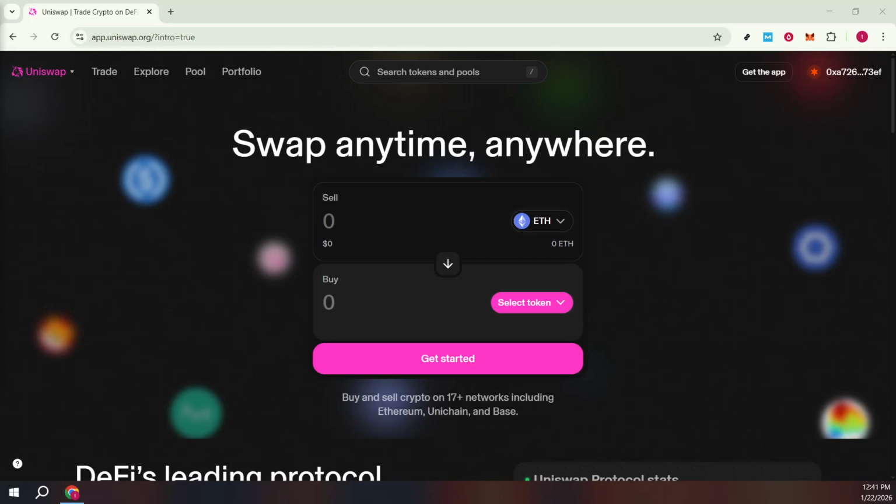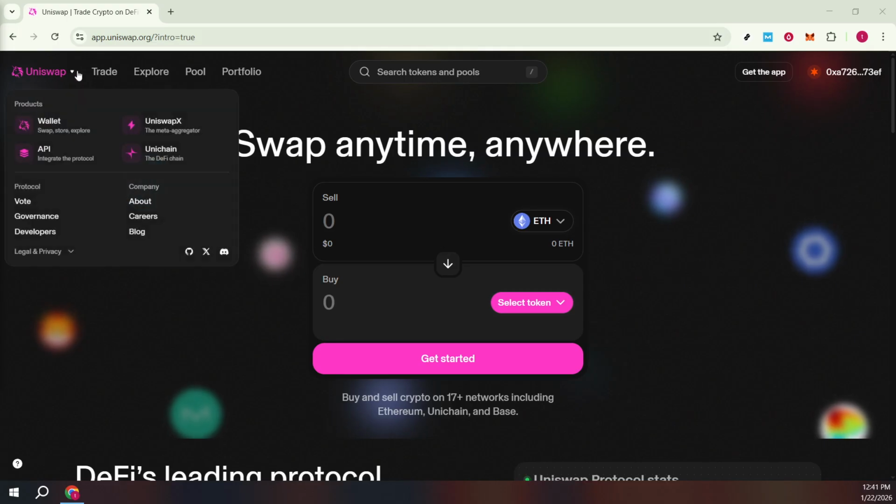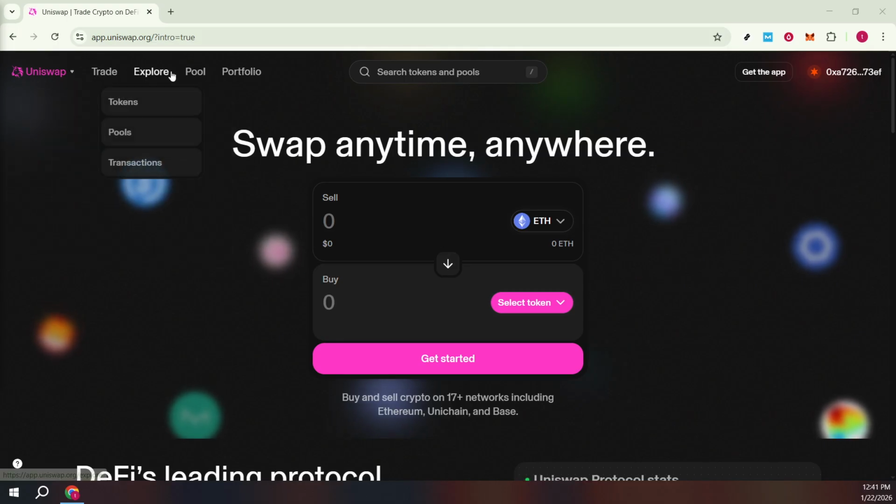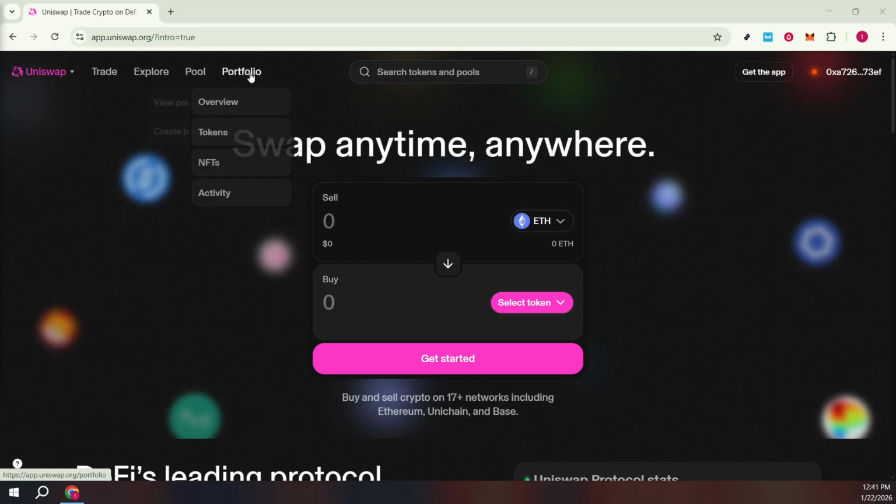In today's video, I'm going to teach you how to become a liquidity provider on Uniswap. By the end, you'll understand how to create a new liquidity position, choose your pair and fee tier, set a price range, and deposit tokens with confidence. Before you begin, make sure you're on the official Uniswap app, you're on the correct network for your tokens, and you have enough native token for gas fees.